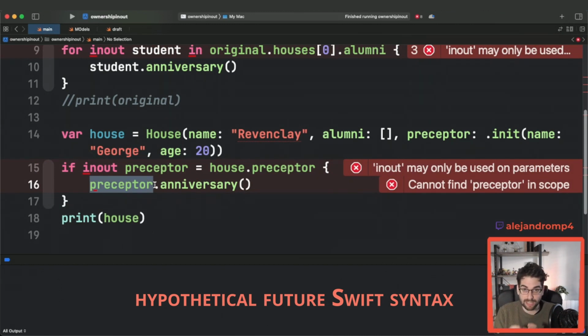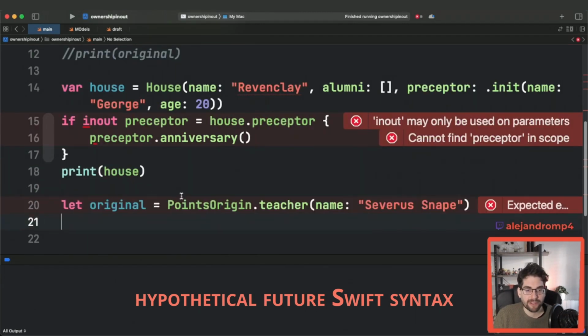You know that optional has none and some has an associated value. This inout binding binds you to the contents in there, if they are there. If not, there is nothing to bind to, right? But then you can mutate it, and you're actually mutating that stuff inside.